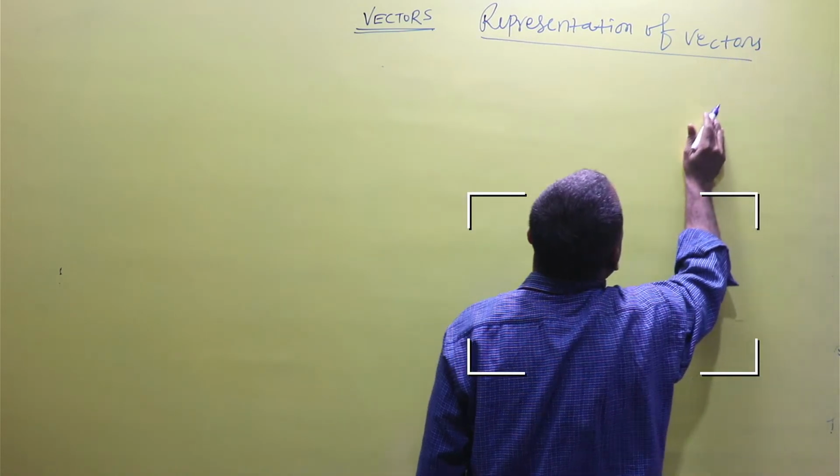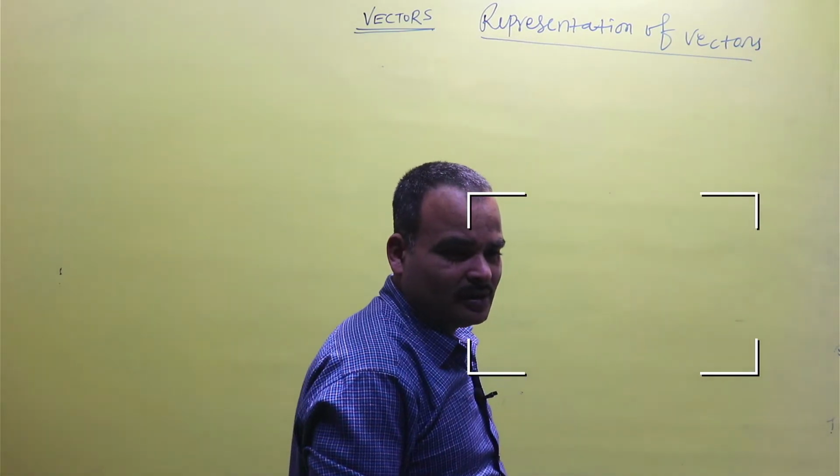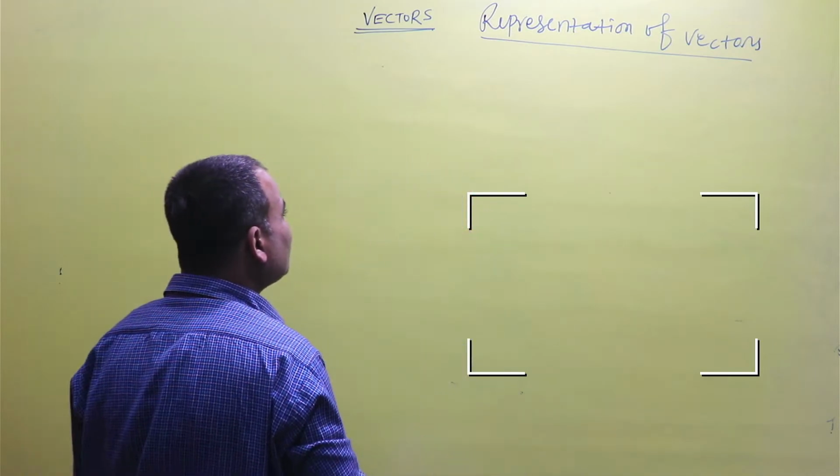A vector is to be always represented by an arrow sign.